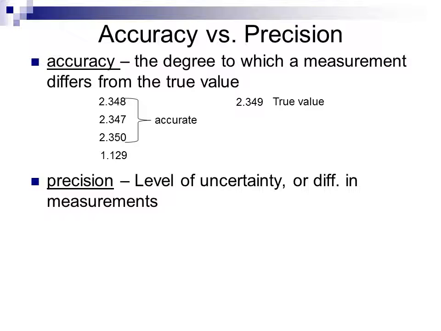Precision, on the other hand, reflects the level of uncertainty in a measurement, which means kind of the limit to the significance in our instrument, or a difference in the measurements. If I take several different measurements and those measurements disagree with one another, that is a difference in their precision. So if we take these similar values here, 2.349, 2.350, 2.347, and 1.149, the first three values are relatively close to one another, so we would call them precise. But the last value is different, so we would call it imprecise versus the first three.